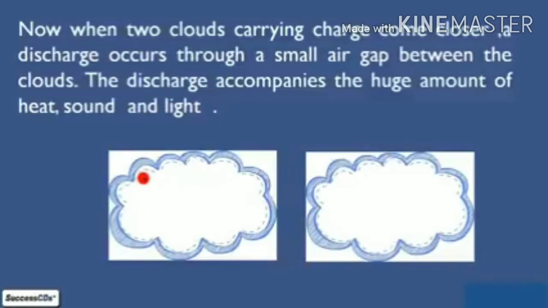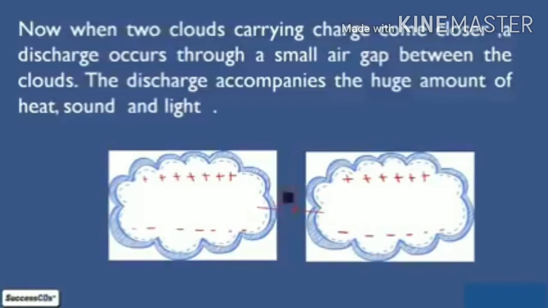Children, here you can see there are two clouds, and as you know, the upper region of a cloud has positive charge and the lower region has negative charge. In the same way, in the second cloud also, the upper region is positively charged and the lower region is negatively charged. In both clouds, the upper region has a positive charge and the lower region has a negative charge, and there is an air gap between both the clouds.